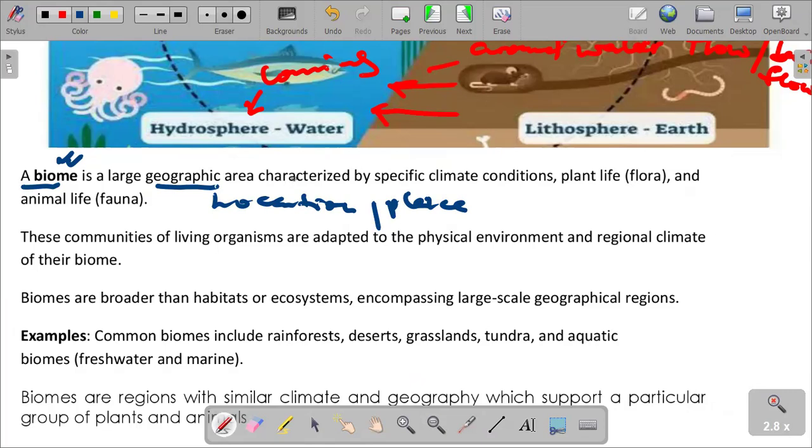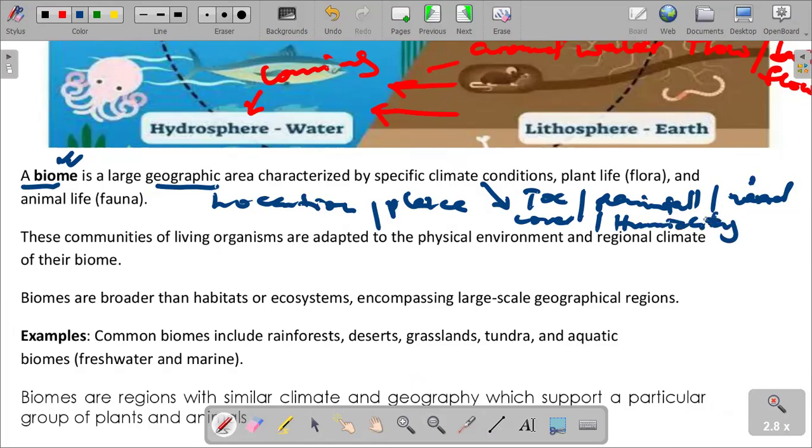So a geographic area characterized by specific climate conditions. I'm sure that there are various factors that form up the climate conditions. We talk about temperature, rainfall, wind speed, cloud cover, and humidity.